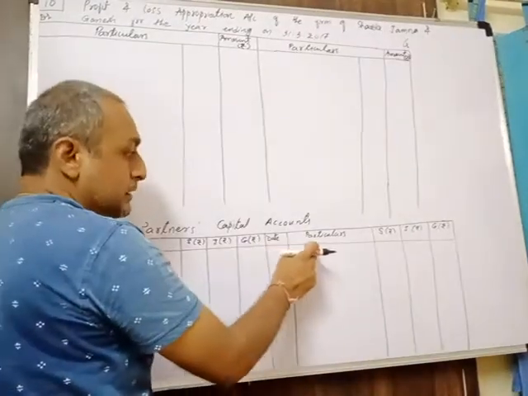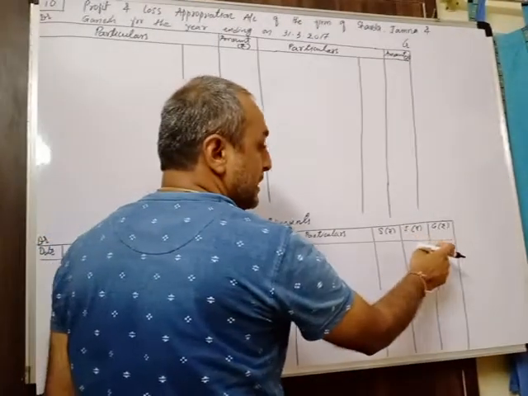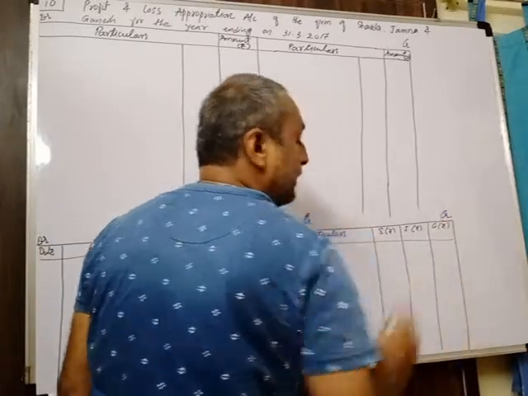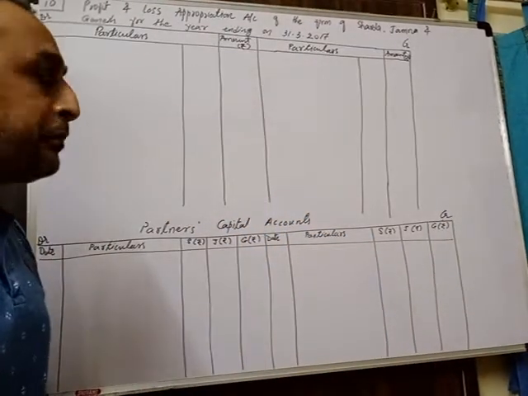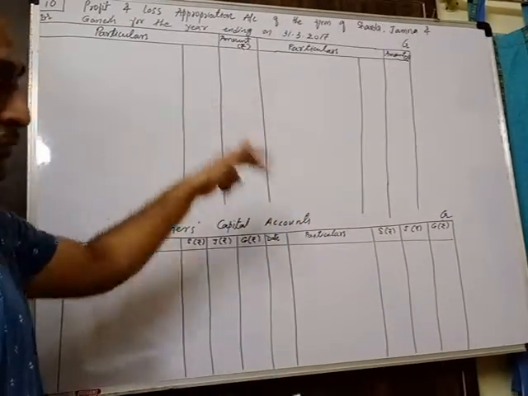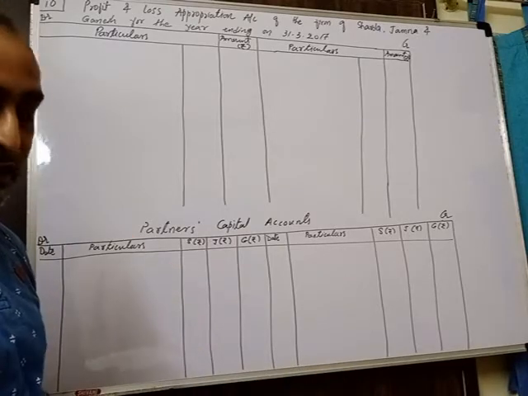Over here also date, particulars, Sharda, Jamna and Ganesh. That is your credit side, which you know now. So now we'll try to record the effects of the transactions given in the sum.